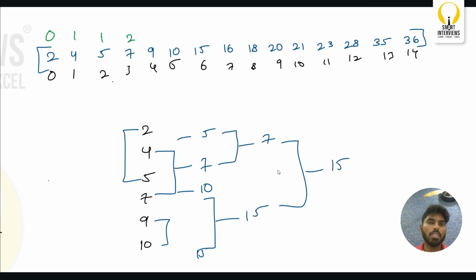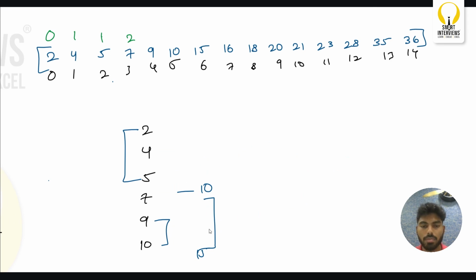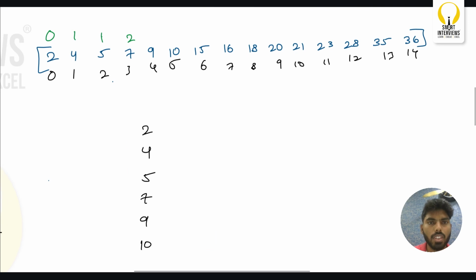So how many times did 7 win here? Only 2 times. One time here, second time here. Not more than that, right? So no matter what combinations you try here, 7 is going to win only 2 times. Right? Now let us do for 10.